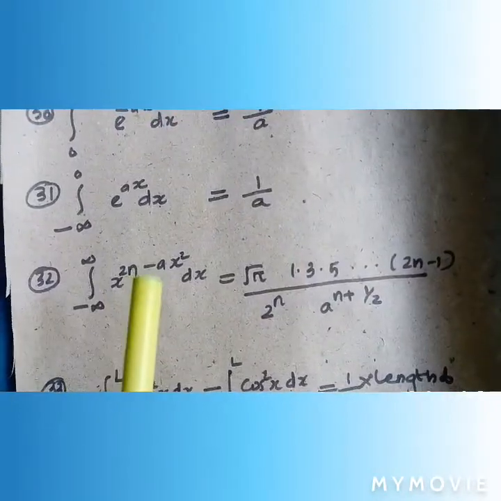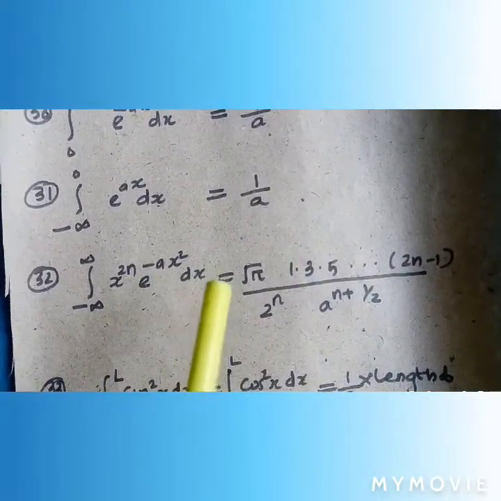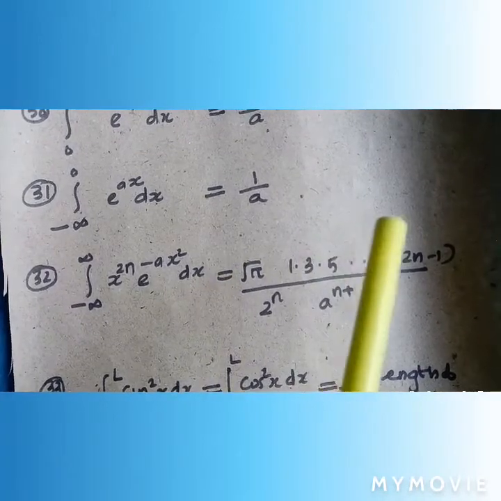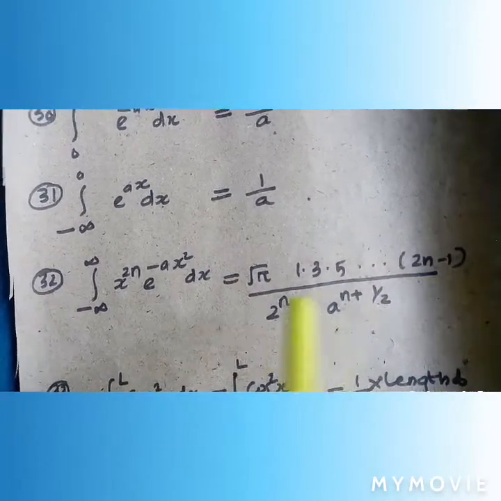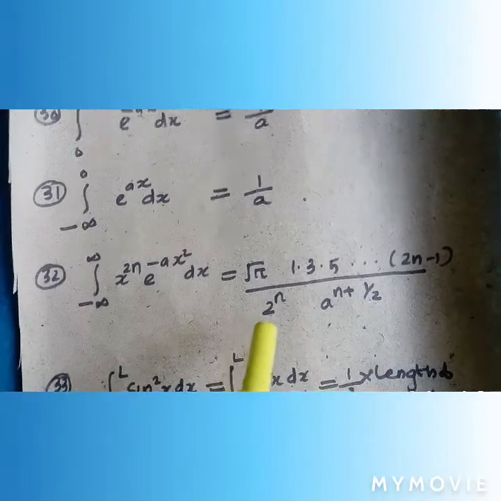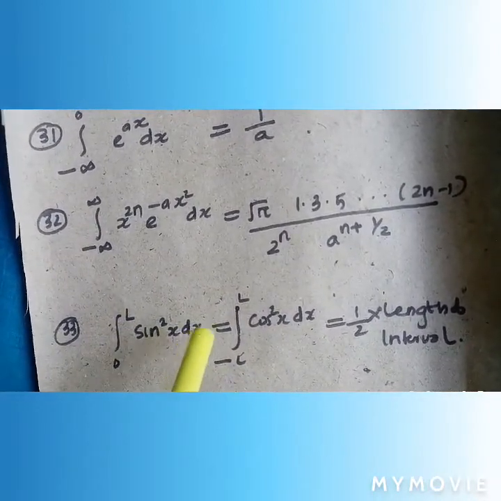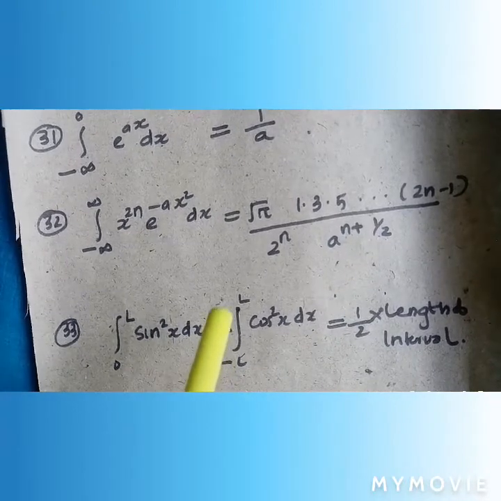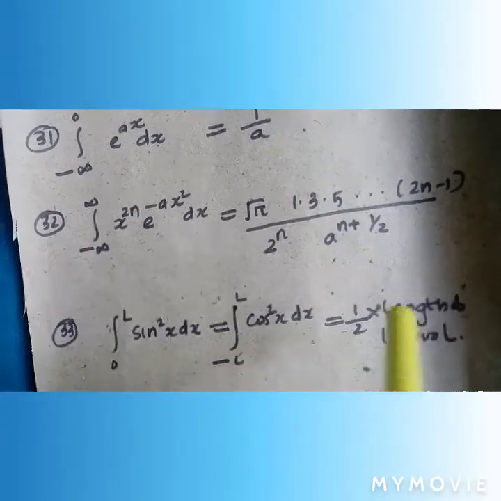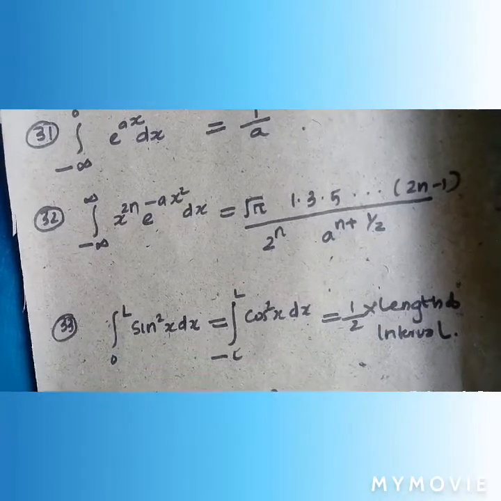Integral minus infinity to plus infinity x raised to 2n e raised to minus ax square dx is equal to under root pi into 1 into 3 into 5 into etc. to 2n minus 1 divided by 2 raised to n a raised to n plus half. Integral 0 to L sin square x dx and integral minus L to plus L cos square x dx is equal to half into length of the interval.